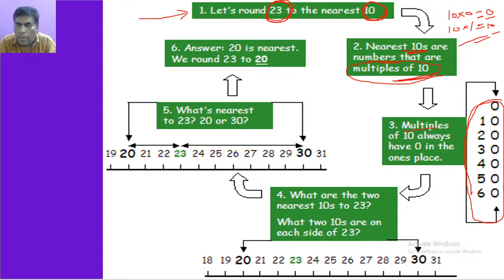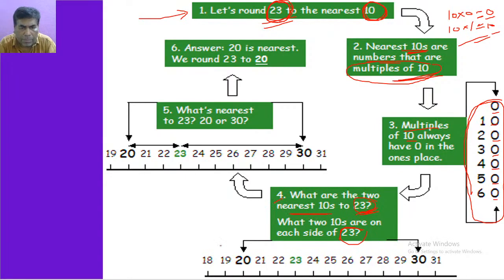If you observe these multiples of 10, on the extreme right, in the ones place, they have zeros. We call them nearest tens. Now the question is, what is the given number here? 23. We have to find the nearest 10 to this 23, or between which two tens 23 is located, the one before and the one after.